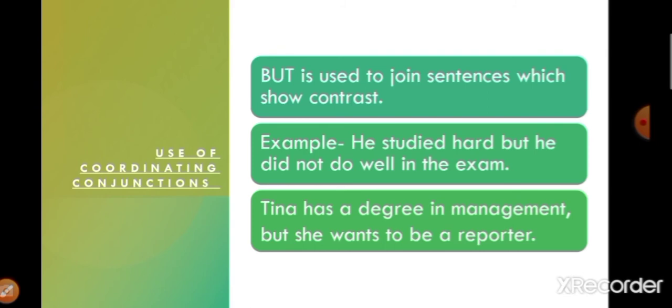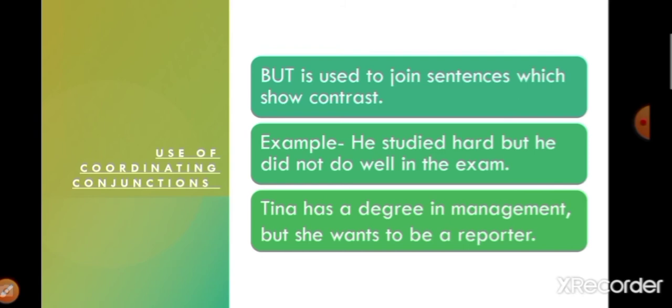Here also we are talking about the same subject, he. But is used because he studied hard, and then the result is of contrasting nature, that he did not do well in the exam. That is why but is used.